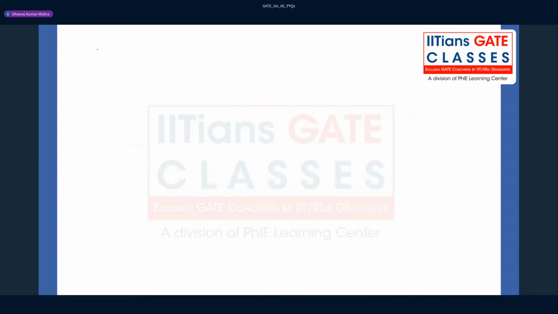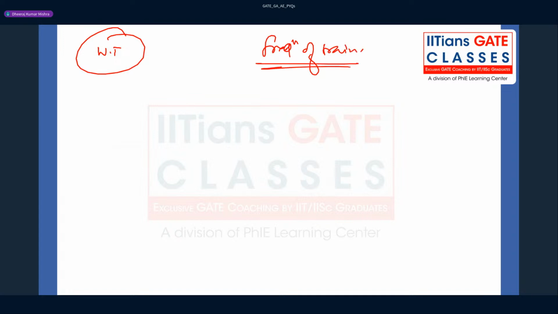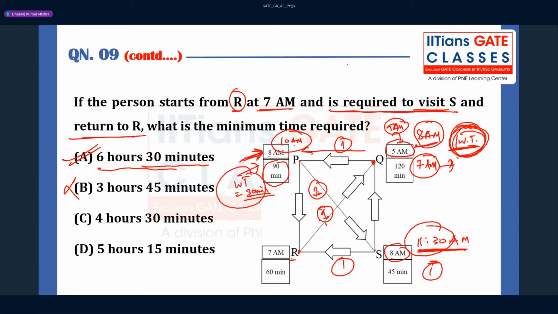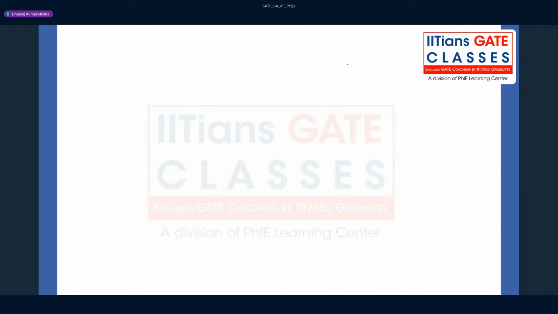What you have to do here is only observe the waiting time, okay, and the frequency of the train. And we never think about all these things when we take the train, right? We always ask people, okay, what time is the next train going to come, right? It was a very good question.